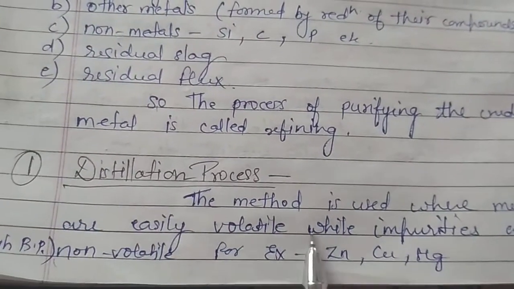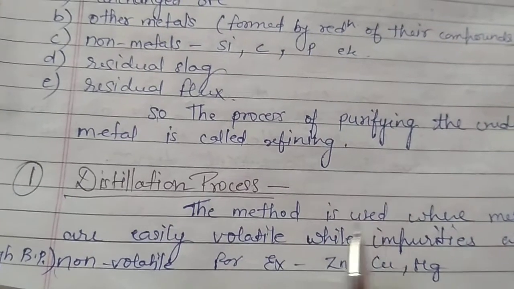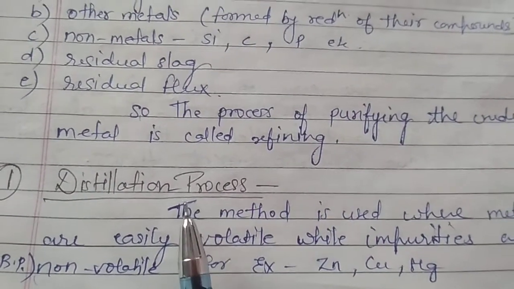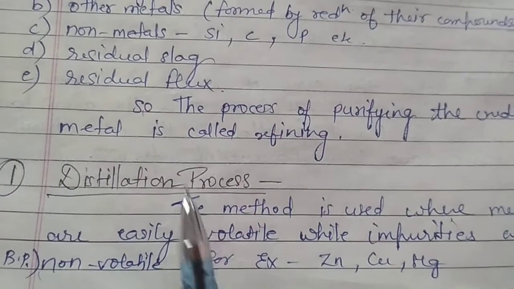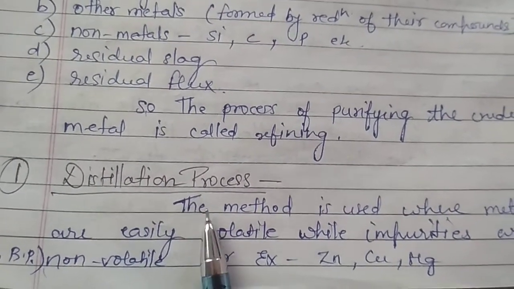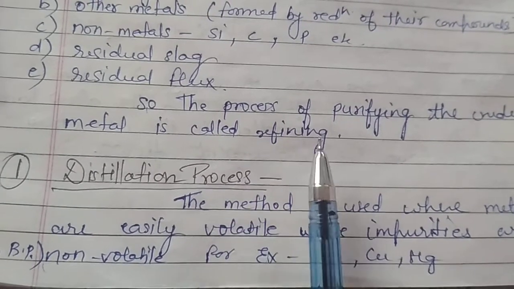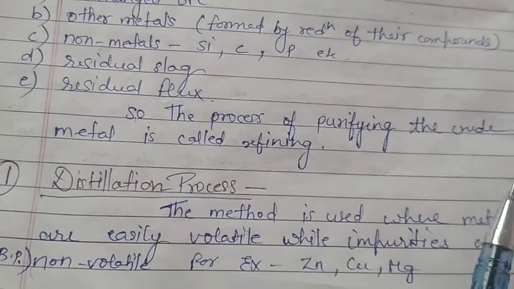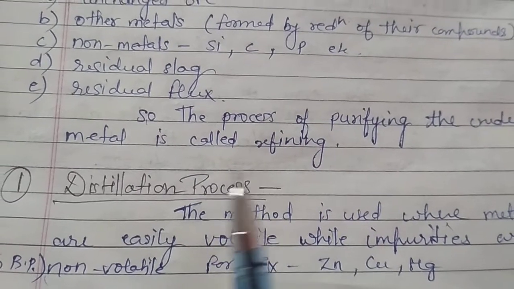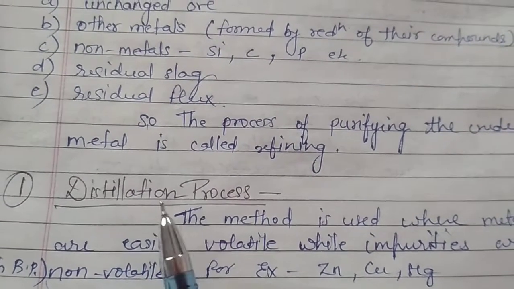For example, zinc, copper, mercury, etc. In the process, we heat the impure metal, the crude metal, in an iron retort, and when it becomes volatile, it can be condensed in a receiver. By this we can separate the impurities from the metal.